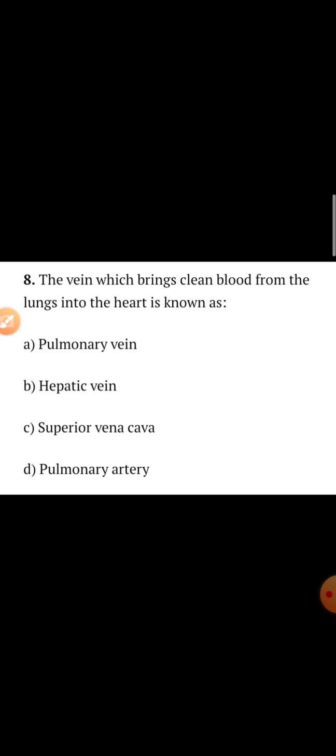The vein which brings clean blood from the lungs into the heart is known as what? Out of these 4: pulmonary vein, hepatic vein, superior vena cava or pulmonary artery. The correct option will be what? Think. Of course, the pulmonary vein. The pulmonary vein brings clean blood from the lungs into the heart. So the correct answer will be option number A.